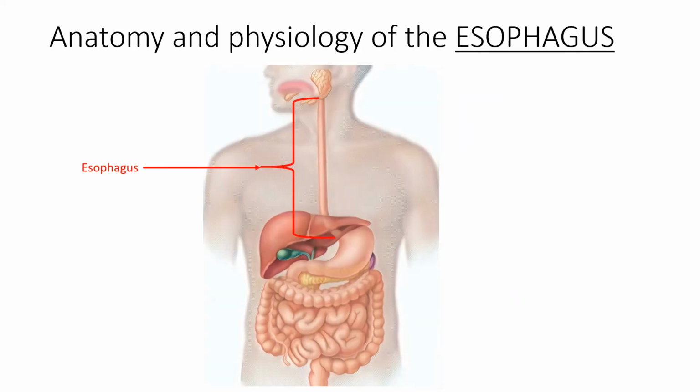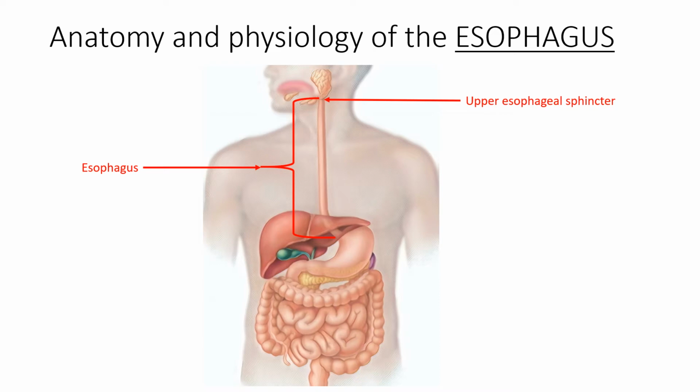The esophagus is a muscular tube which connects the mouth, or more precisely the pharynx, to the stomach. This tube is about 25 centimeters or 10 inches long and is located posterior to the trachea. In other words, it is in the back of the trachea, and it remains collapsed in the absence of food. The upper esophageal sphincter is a valve which regulates movement of food from the mouth to the esophagus. The upper 2/3 of the esophagus is composed of smooth and skeletal muscle, and towards the bottom of the esophagus, the skeletal muscle fades out.